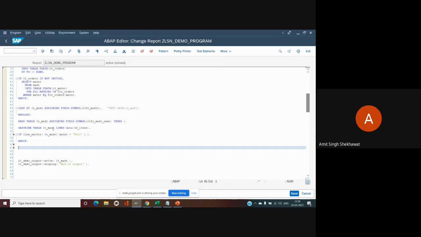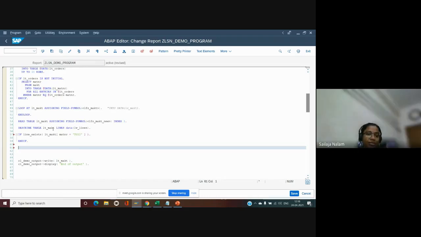Yes, this is the mistake I made in the initial days. I was using line exists on a standard table and it was very, very slow. Then I read the documentation again and changed the table types. If we go with a sorted table, the performance is much better when compared to a read on a standard table with a binary search. That is why SAP is recommending us to go with a sorted or hashed table.